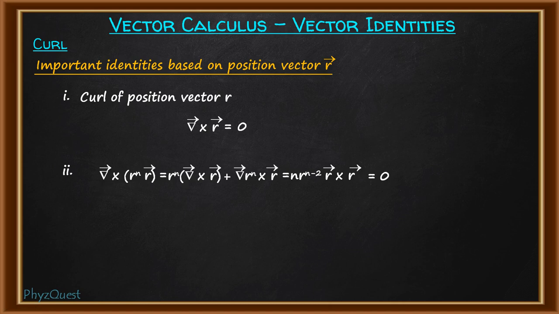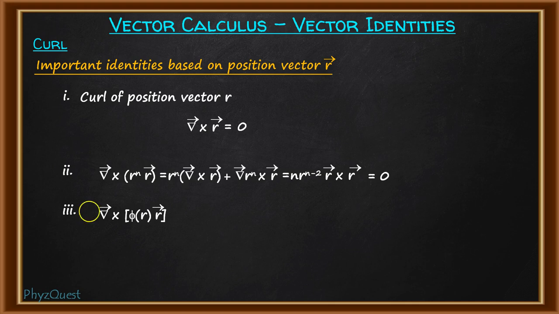Now this was about higher powers of R. Now let us consider any function of R. I'm not talking about the power, any kind of function of R. So instead of R to the power n, let us put a general term phi R. So del cross phi R into vector R. Here we are trying to put a general formula.